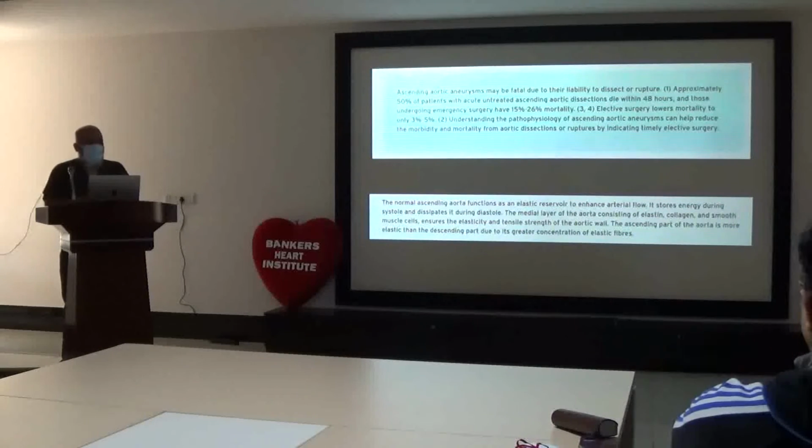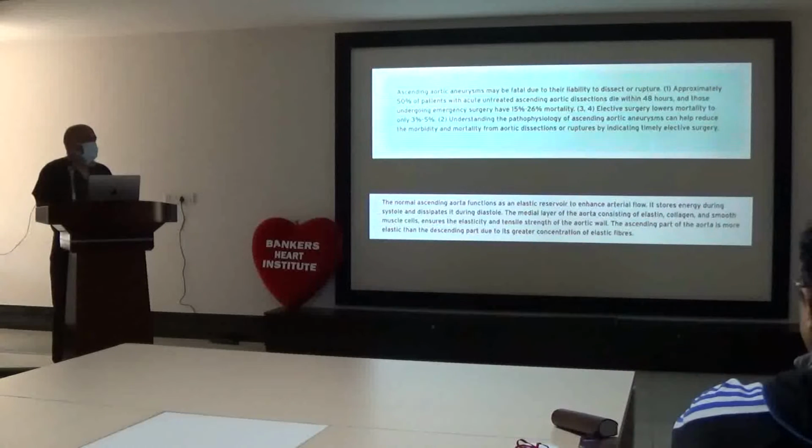rupture. The normal ascending aorta functions as an elastic reservoir to enhance arterial flow. It stores energy during systole and dissipates it during diastole. The medial layer of the aorta consists of elastin, collagen and smooth muscle, and ensures the elasticity and tensile strength of the aorta. The ascending part of the aorta is more elastic than the descending part due to a greater concentration of elastic fibers.